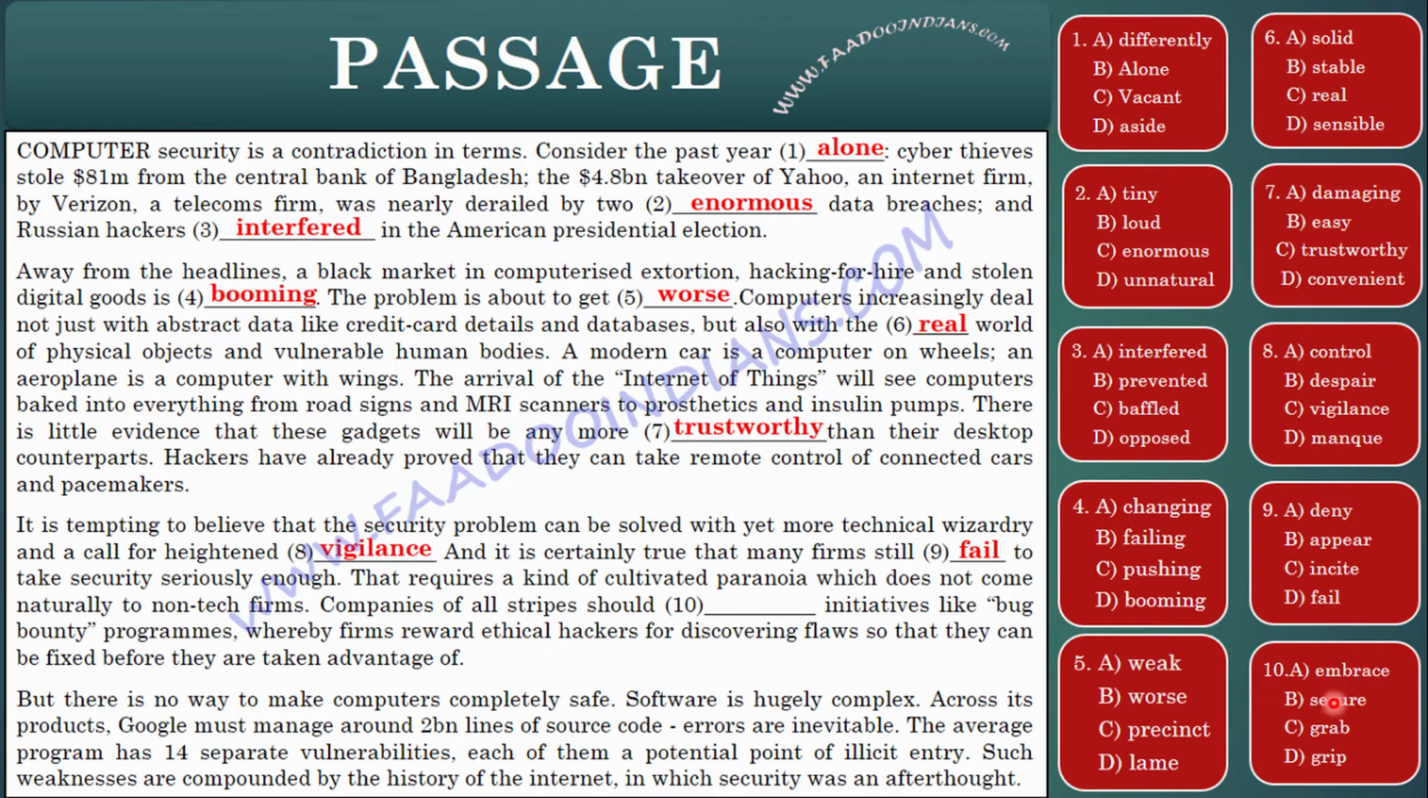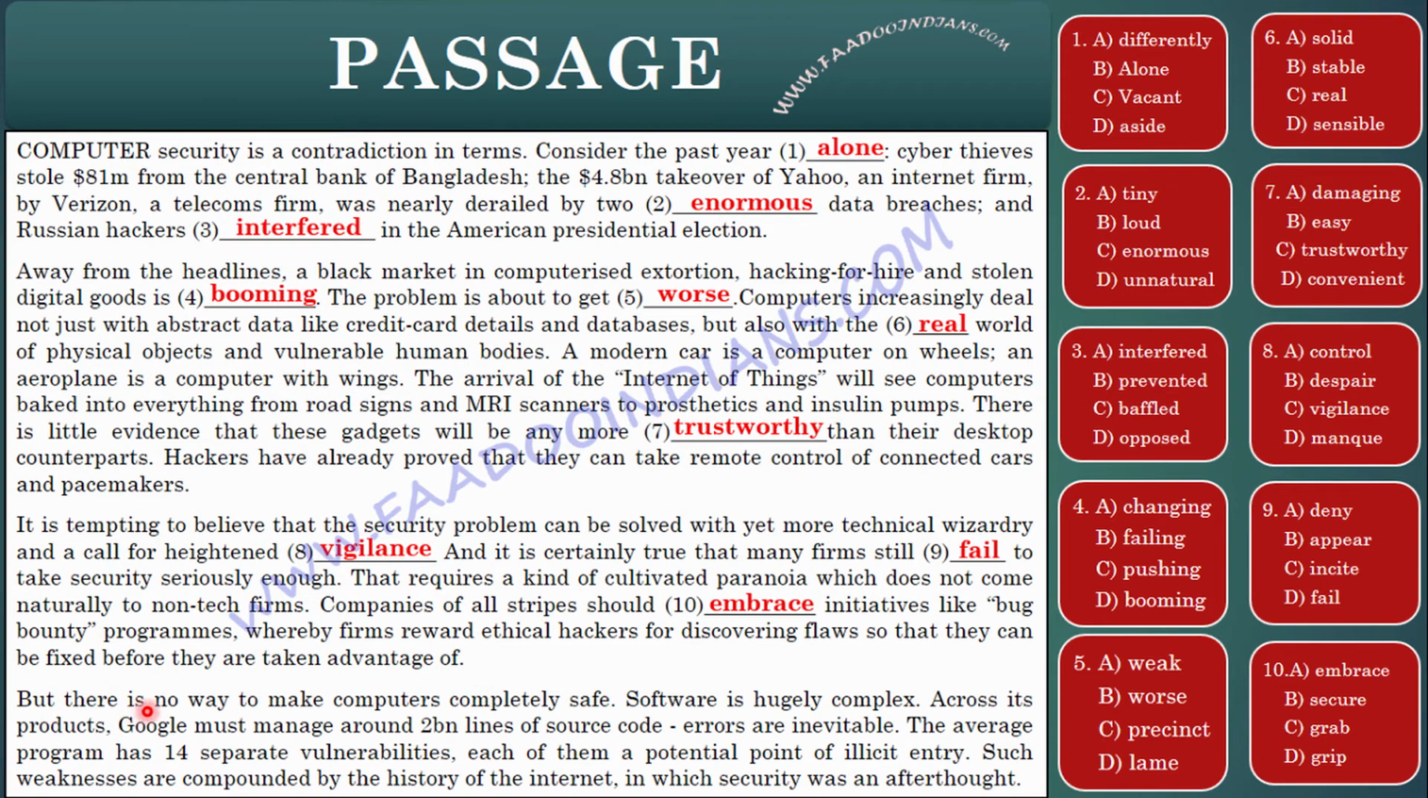So let's see the options. Embrace, secure, grab, grip. So it must be embrace. As we also say, we have to embrace the consequences. Therefore, embrace initiatives like bug bounty programs. Well, most of the companies are doing that. They offer money when someone finds a bug in their programs, whereby firms reward ethical hackers for discovering flaws so that they can be fixed before they are taken advantage of.